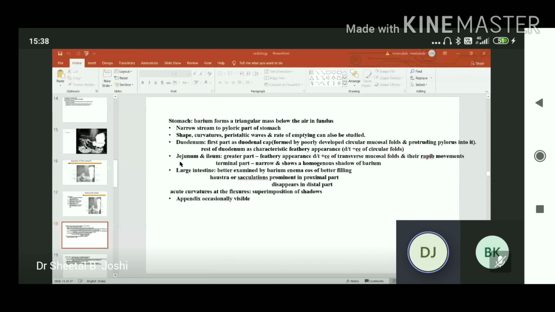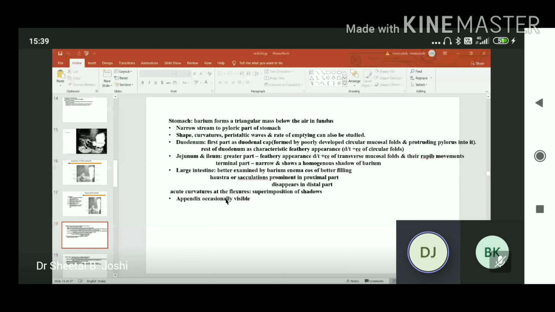Now you can see the duodenum. The first part is the duodenal cap, formed by the poorly developed circular muscle folds and the protruding pylorus into it. The rest of the duodenum has a characteristic feathery appearance due to the presence of the circular folds. In the jejunum and the ileum, the greater part has a feathery appearance due to the presence of transverse mucosal folds and their rapid movements. The terminal part is narrow and shows a homogeneous shadow of barium.